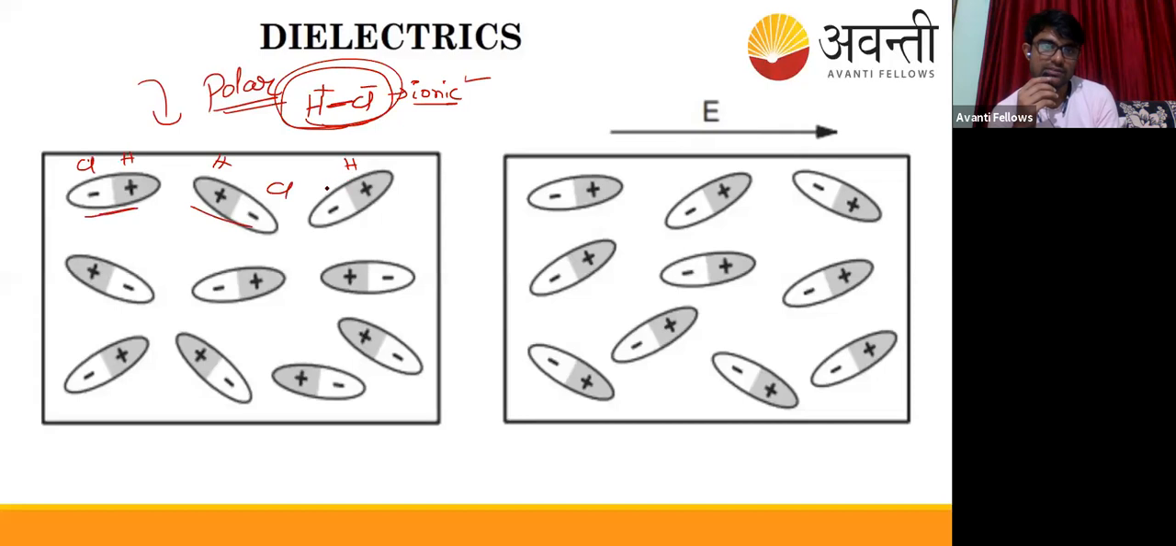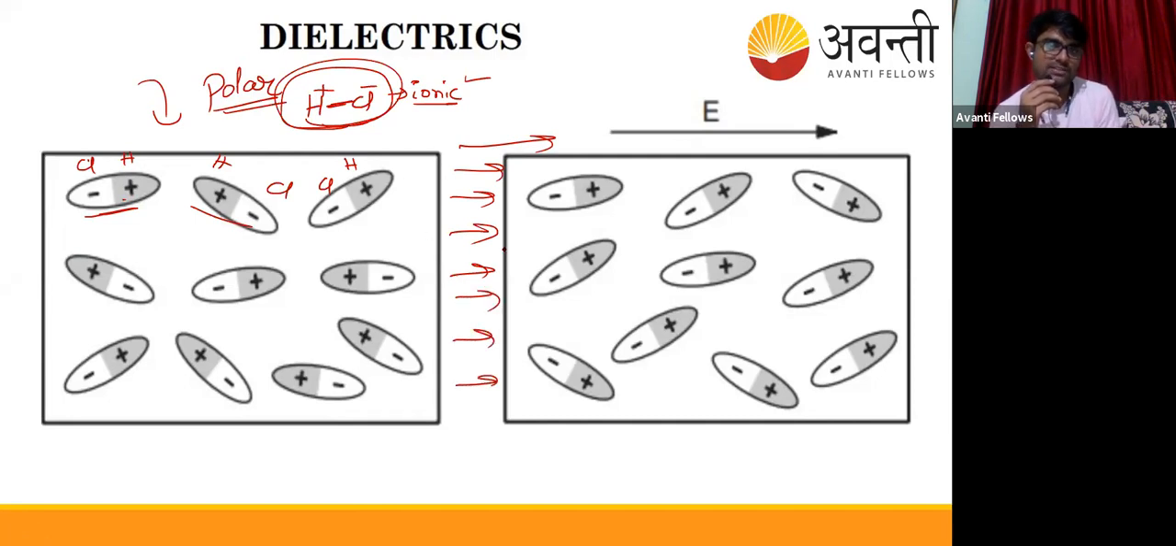In a polar molecule, as I told you in the definition, the center of positive charge and the center of negative charge do not coincide, they have some separation. So initially they are kept like this in the material. This is a polar dielectric material, and the electric field is applied from outside, or this dielectric material is placed in an electric field. Whatever, the scene will be the same.